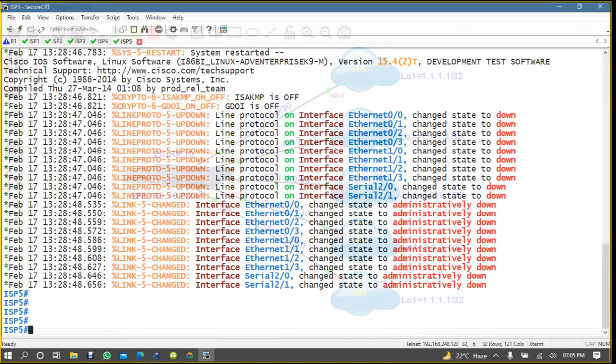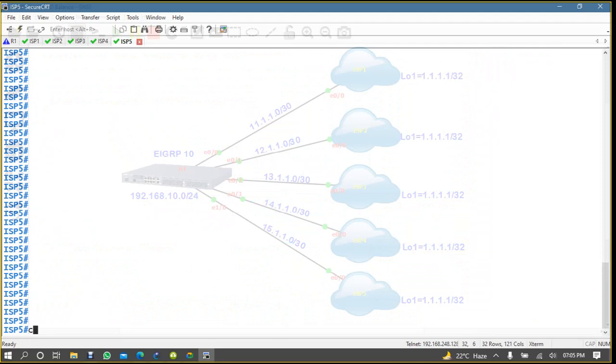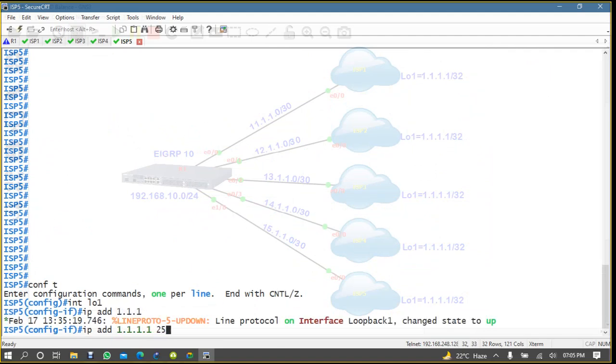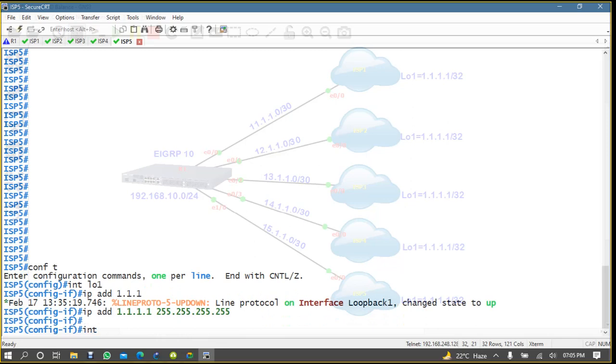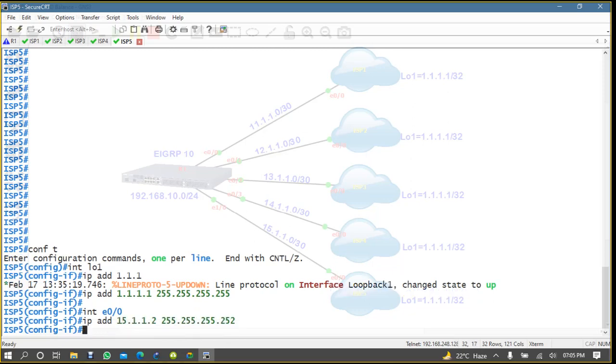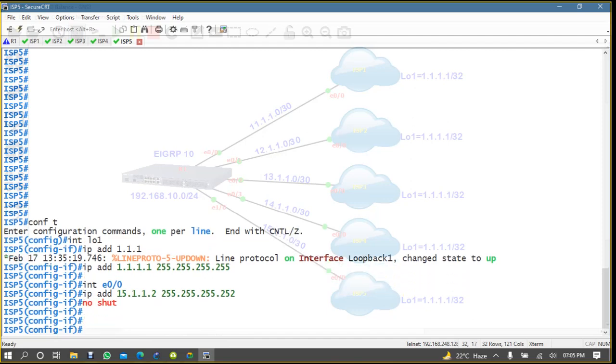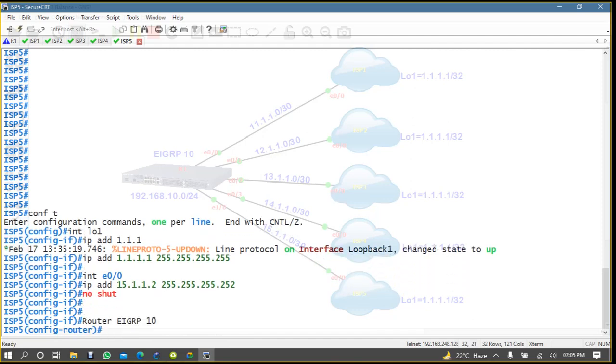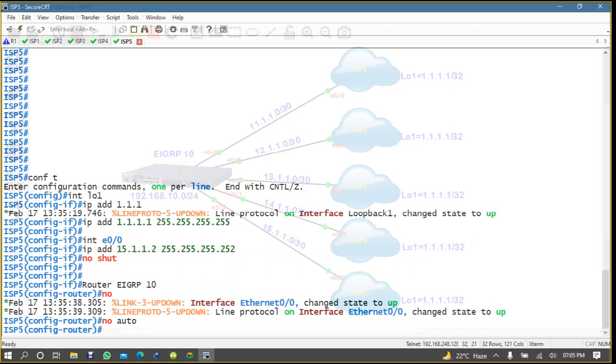ISP5. Conf t, interface loopback 1, IP address is 1.1.1.1. Then interface E0/0, IP address is 15.1.1.2, no shut, no auto-summary, and then network.